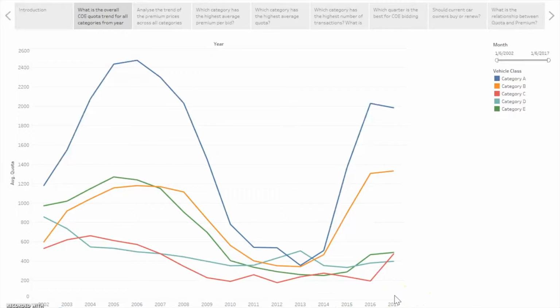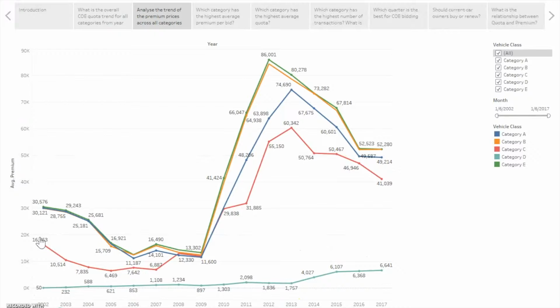Since there is more quota, this may result in a reduction of premium as there is less competition for COE. When the quota increases, more people will have a higher chance to get the quota, thus they are a bit more at ease. This is due to the market forces, supply and demand of COE.